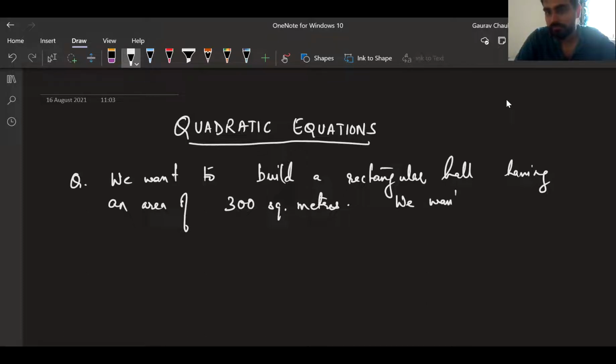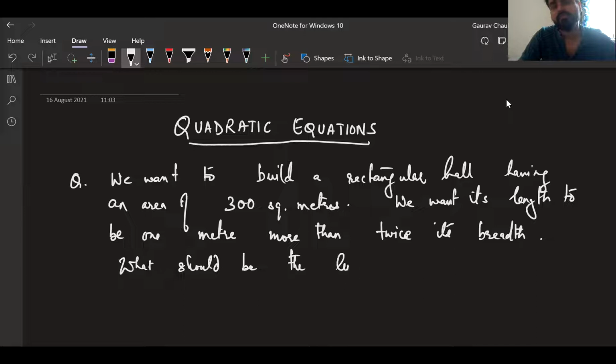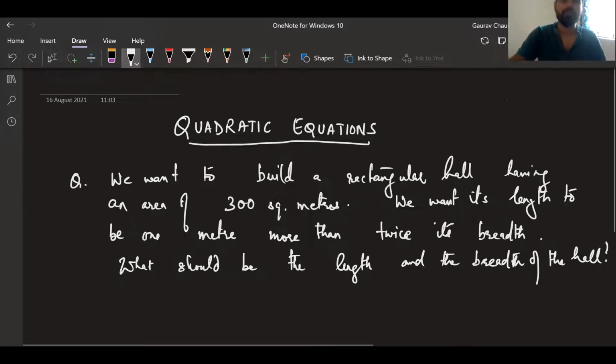We want its length to be 1 meter more than twice its breadth. What should be the length and the breadth of the hall? I want you to take this down. I'll give you another 30 seconds. Take this down.